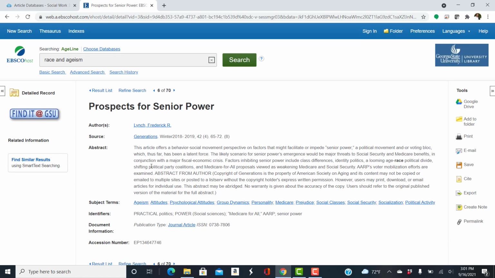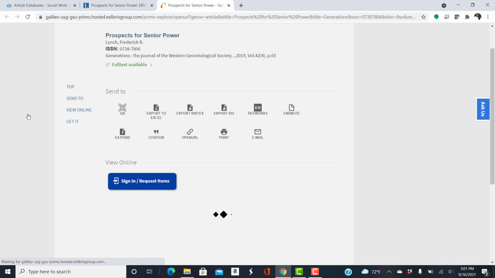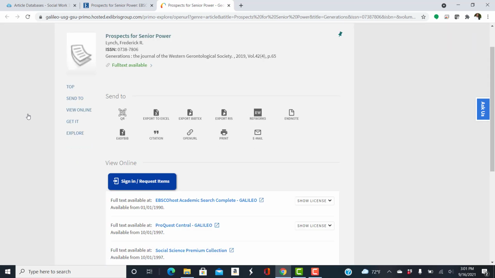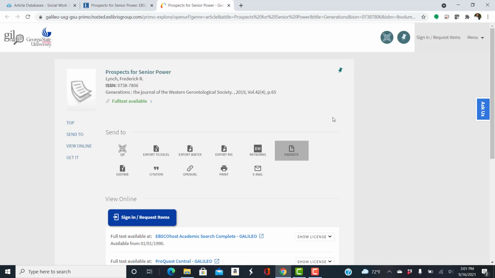But to find the full text, let's select find it at gsu.edu. And if we have it full text somewhere else, and we do, it comes up in these databases. This has taken us to the online catalog.